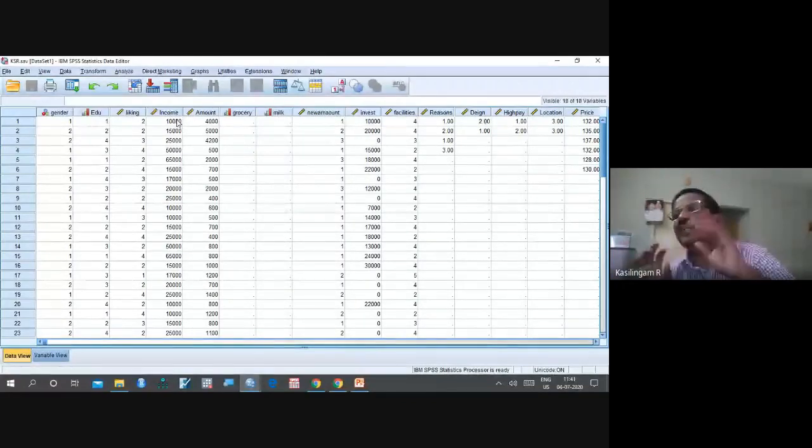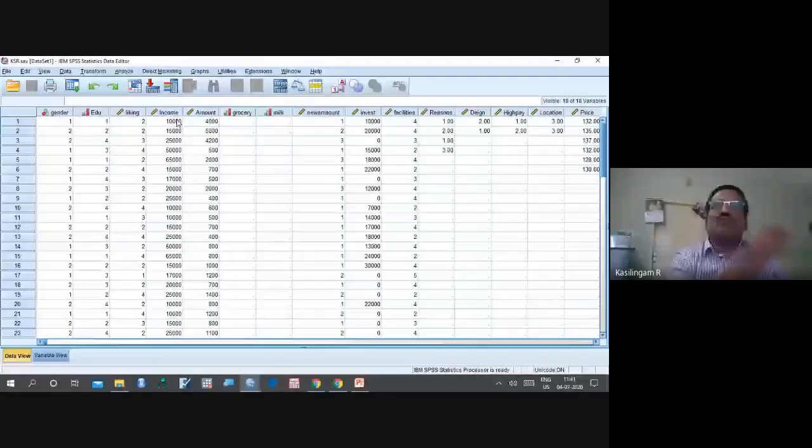They will write their income, 10,000. You will enter it as 10,000. Somebody has given 25,000, you enter 25,000. You have entered 10,000, 25,000, 35,000, like this screen. Now income is a ratio scale.